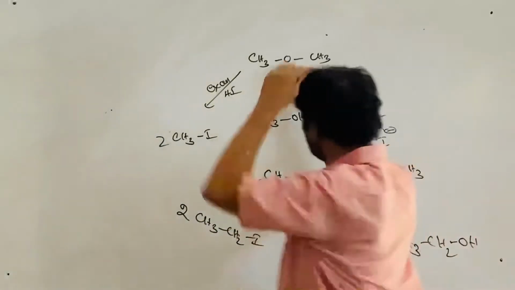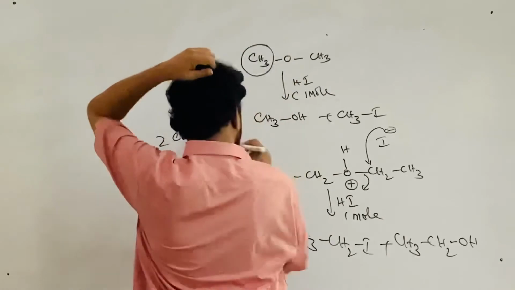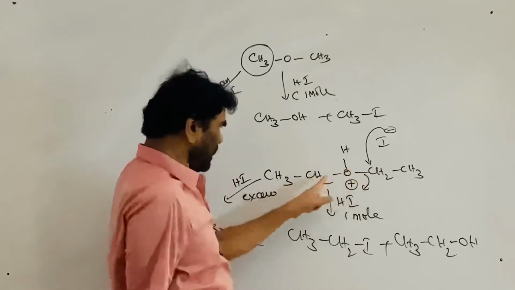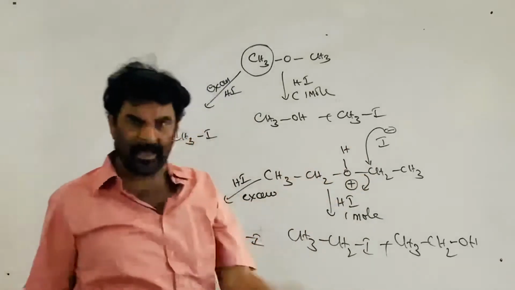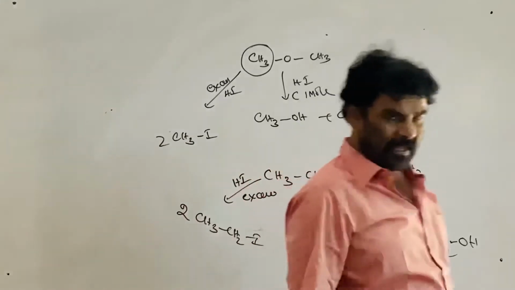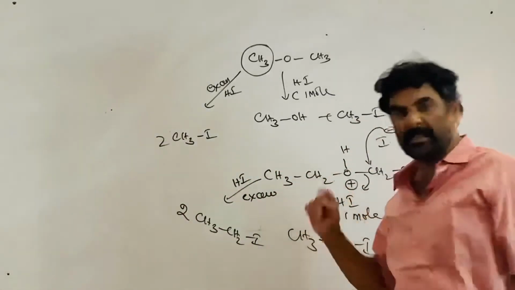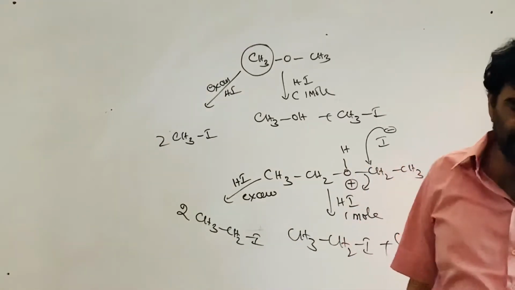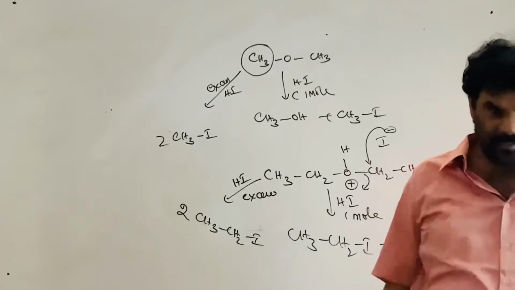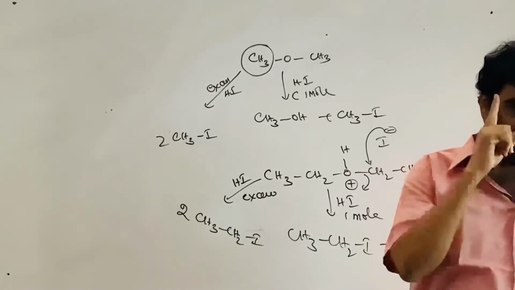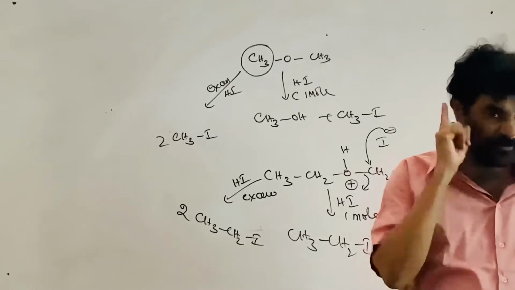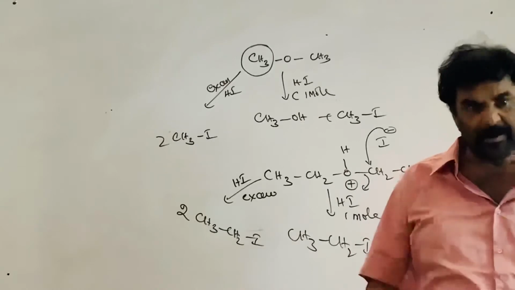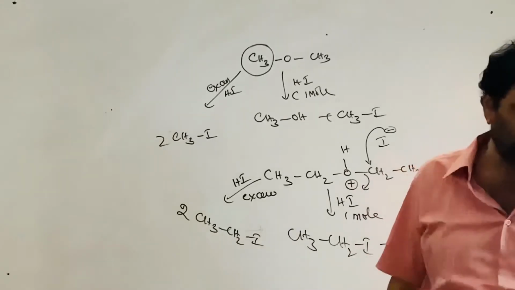See here, this depends on the alkyl group. After protonation, the I minus ion has to attack. Here, this or this cannot form a carbocation. If one of the alkyl or aryl groups connected to the ethereal oxygen has the ability to form a stable carbocation, then the reaction takes place through the SN1 route. If it does not form a stable carbocation, it has to take part in the reaction through the SN2 route.